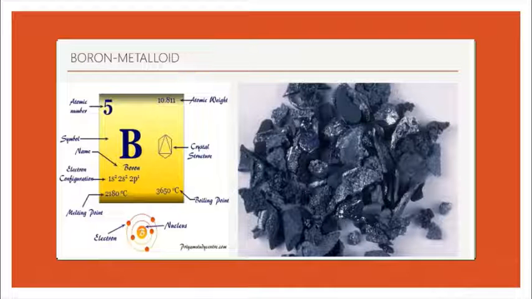First, boron. Boron is one of the metalloids. It has atomic number 5, atomic weight 10.811. It has a crystal structure. You can observe the crystal structure of boron in this slide.